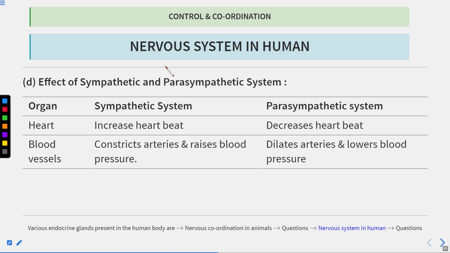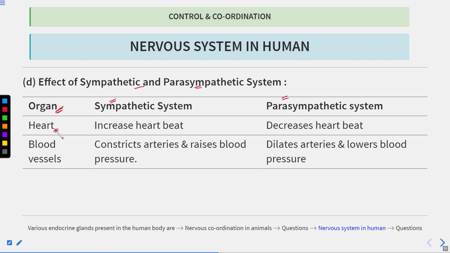Now, let's study the effects of the sympathetic and the parasympathetic nervous system on the different organs. In this table, I've listed the organ and the effect of the sympathetic as well as the parasympathetic nervous system on the organ.